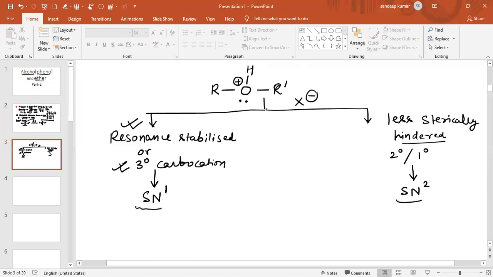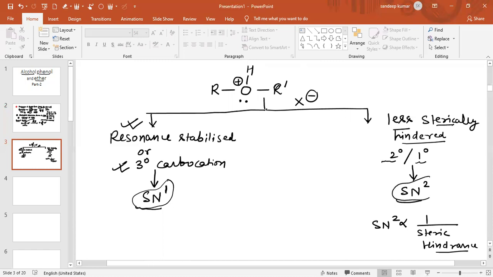will be SN2, because we know the SN2 reaction is inversely proportional to steric hindrance. So if the carbocation formed is resonance stabilized or 3-degree, then the mechanism followed by the reaction is SN1. If it is 2-degree or 1-degree or less sterically hindered, then the mechanism followed is SN2. And we know the rate of SN2 reaction is inversely proportional to the steric hindrance.